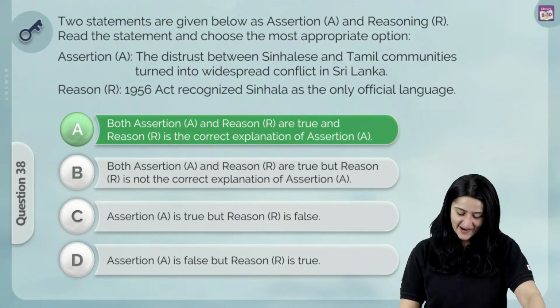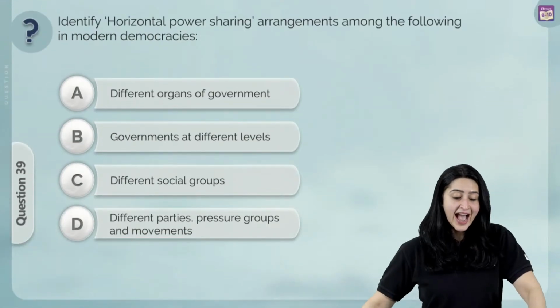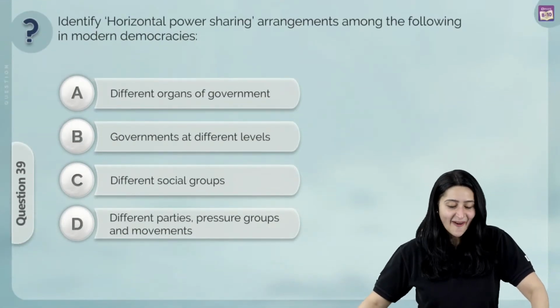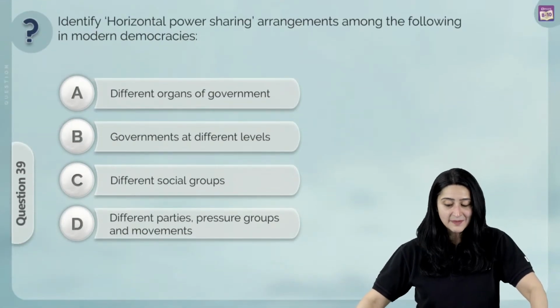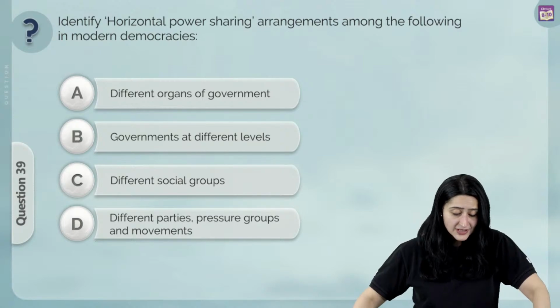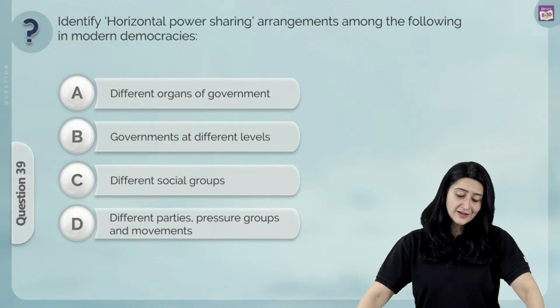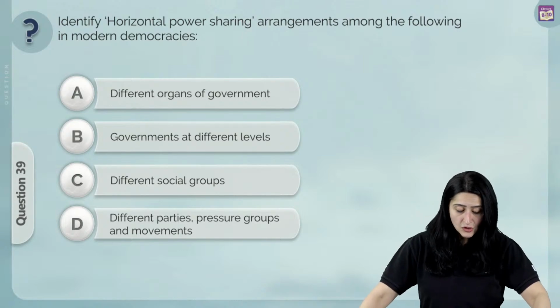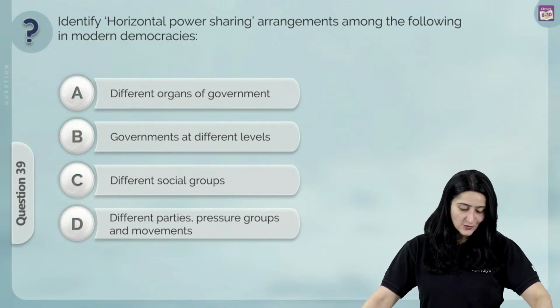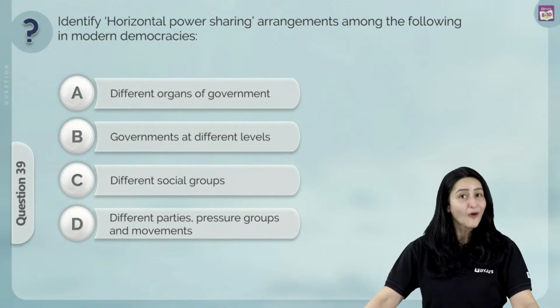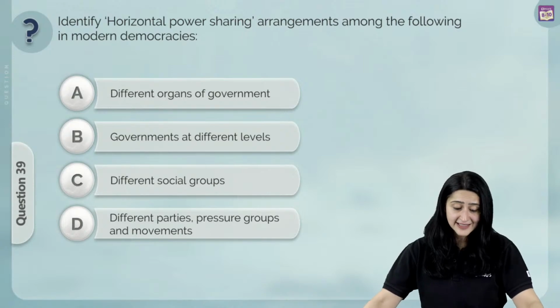Let's move on to our next question. Identify horizontal power sharing arrangements among the following in modern democracies. Is it A, different organs of government? B, government at different levels? C, different social groups? D, different parties, pressure groups and movements? Well, we've also covered this in our live sessions.